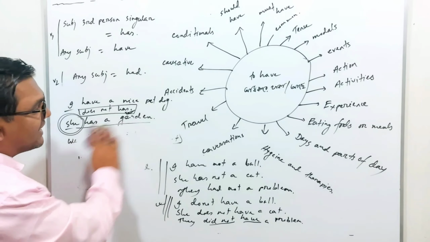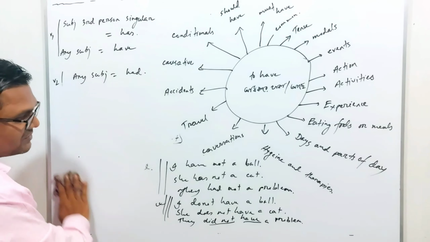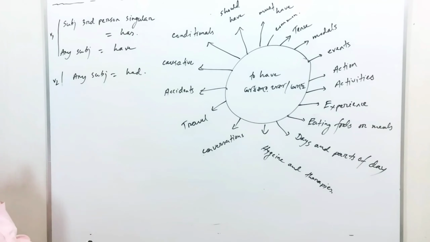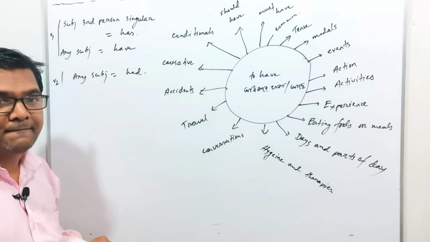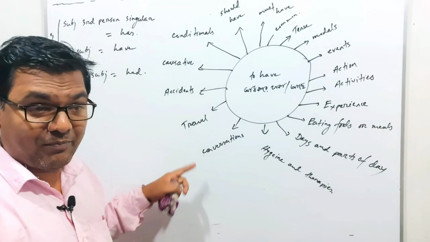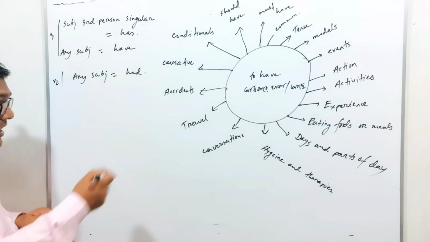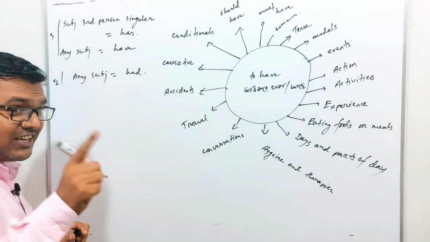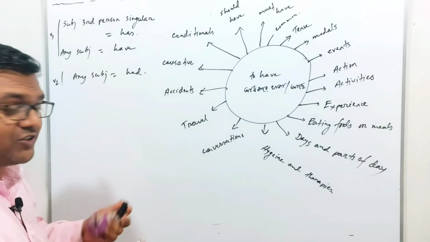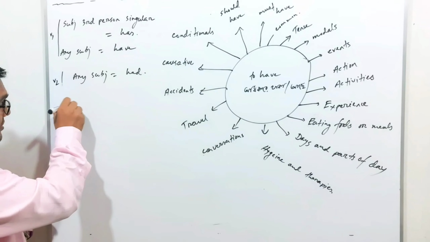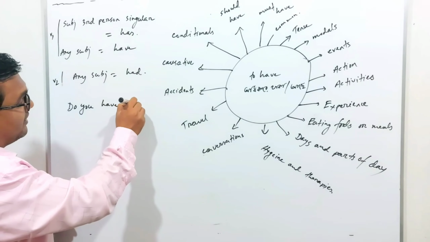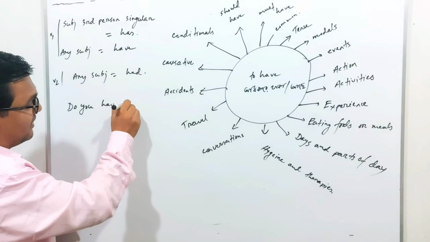So this one is the negative thing. And what about the interrogative? When I go through some question making, so we got the negative form of to have verbs. What about interrogative forms? Look at this. When you are writing interrogatives, make sure you are using auxiliary verbs at the very beginning, or WH words. Like, do you have one more pen?